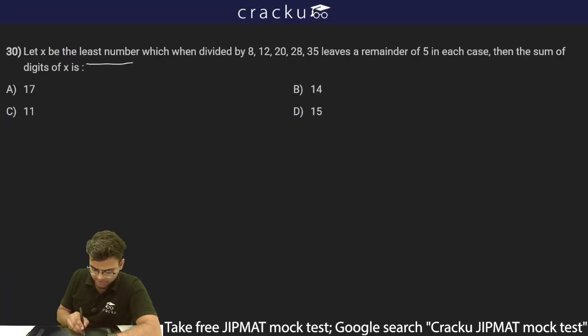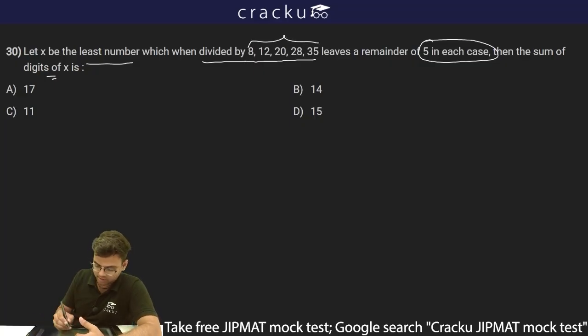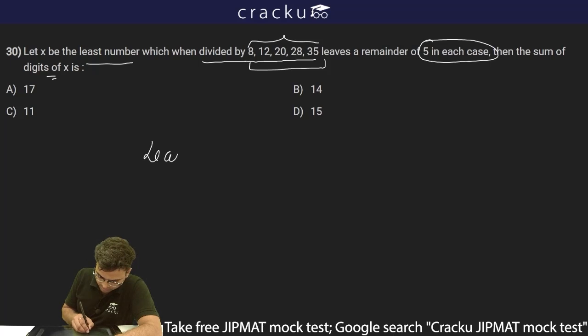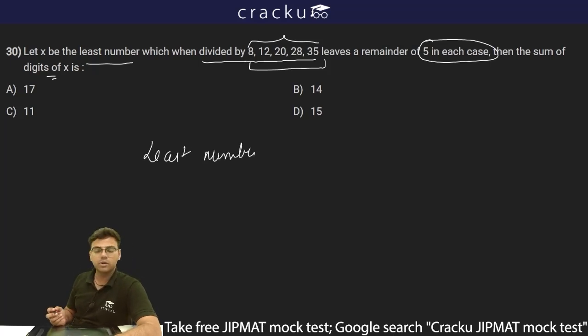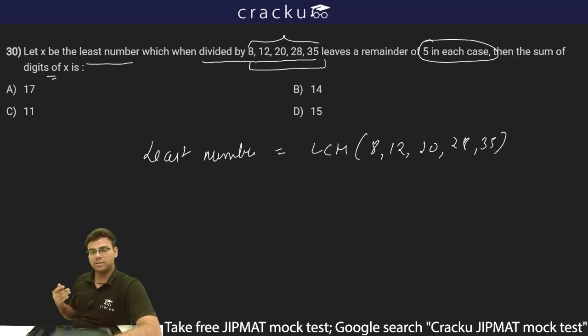Let x be the least number which when divided by 8, 12, 20, 28 and 35 leaves a remainder of 5 in each case. Then the sum of digits of x is. So if x is the least number which is divided by all of them, 8, 12, 20, 28, 35, that is basically the LCM of 8, 12, 20, 28 and 35.